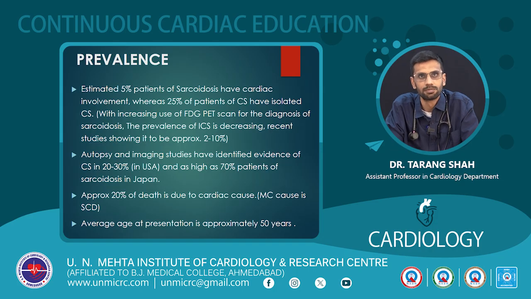So if we look into the prevalence, it is estimated that 5% of patients with sarcoidosis have cardiac involvement, but 25% of patients with cardiac sarcoidosis have isolated cardiac sarcoidosis. With increasing use of cardiac MR and FDG PET scan for the diagnosis of sarcoidosis, the prevalence of isolated cardiac sarcoidosis is decreasing. A recent study showed it to be approximately 2 to 10%.